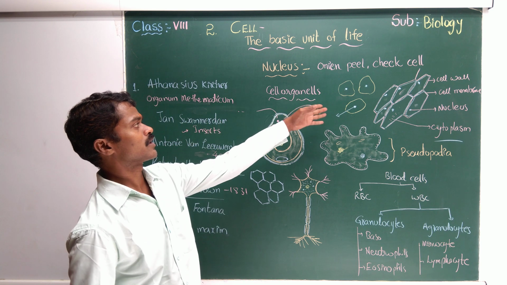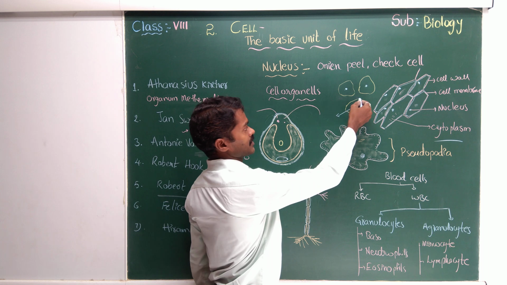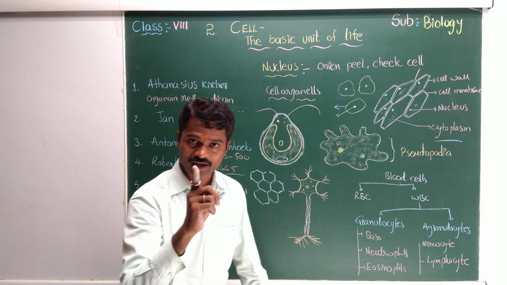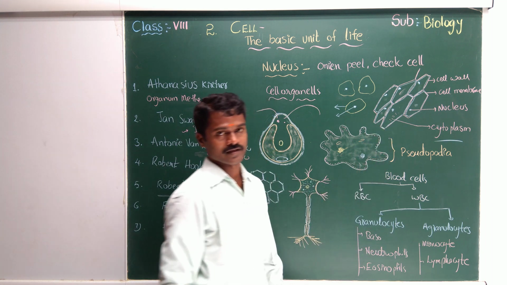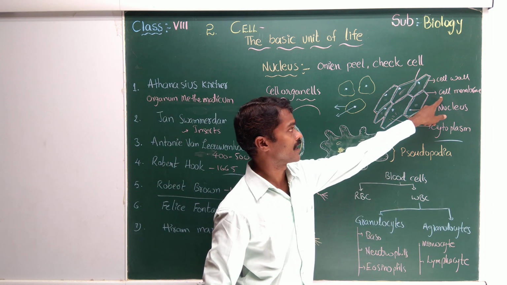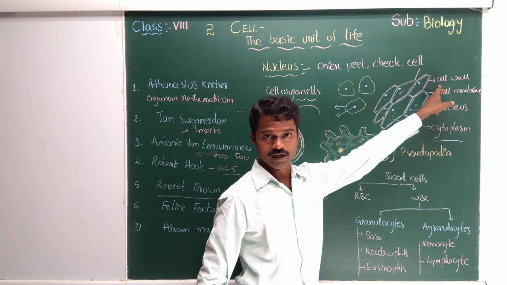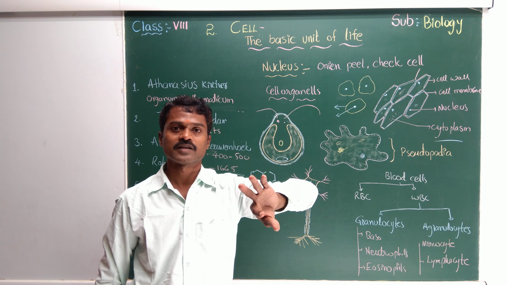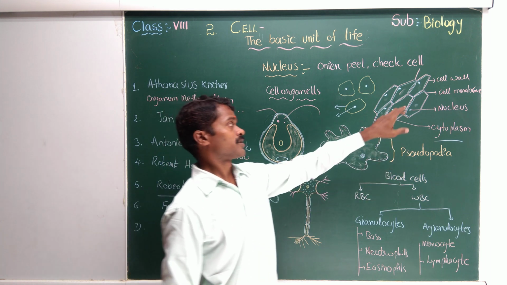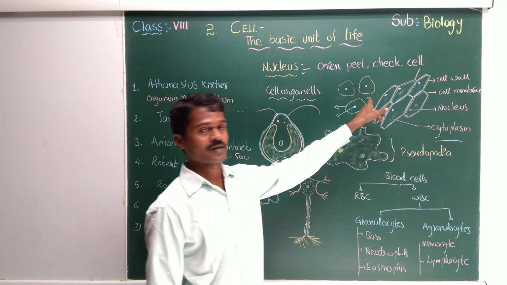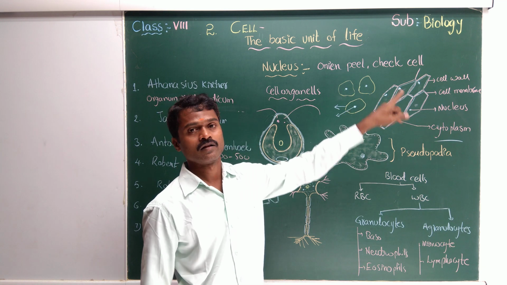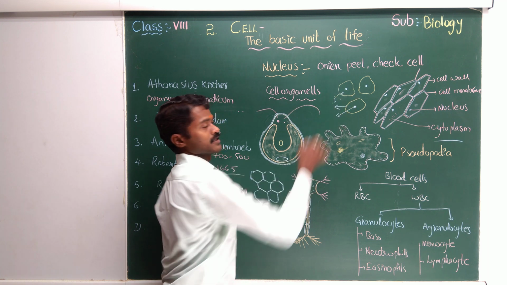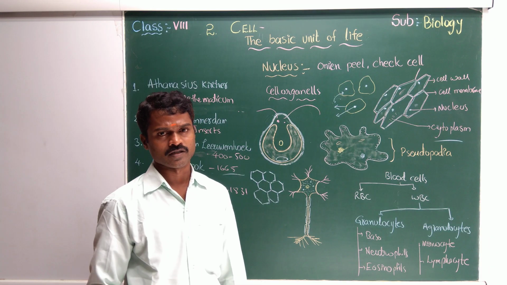Now you will see here, it is about the nucleus. No, see, the cheek cell, I mean the animal cell, has only one layer, but in the plant cell you can see two layers. The outside one is called the cell wall, and the inner one is called the cell membrane. So what is the difference between the plant cell and animal cell? One more point: the cell wall is present in the plant cell, absent in the animal cell. Now the cell membrane: for example, if you are eating any food, the food will move through the cell membrane. That is called osmosis.